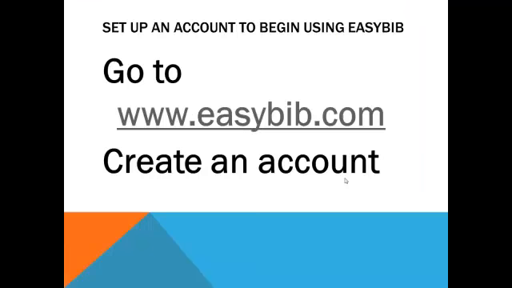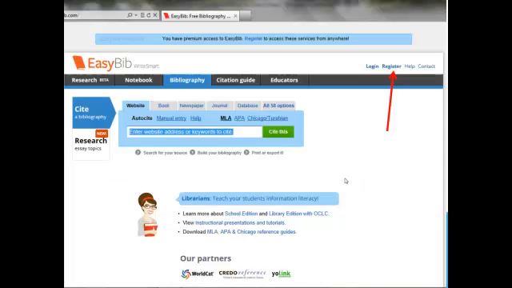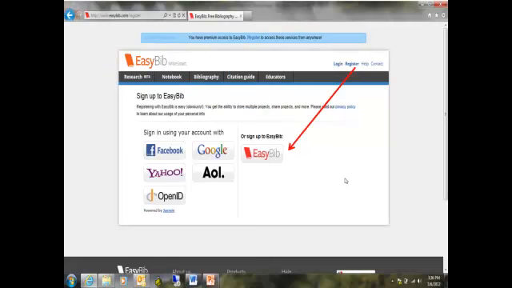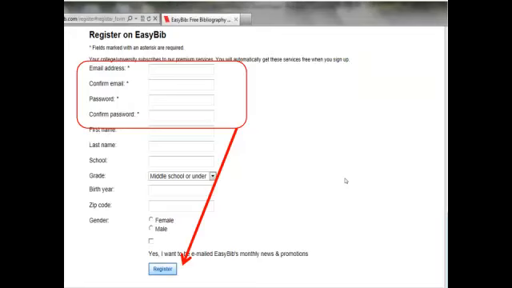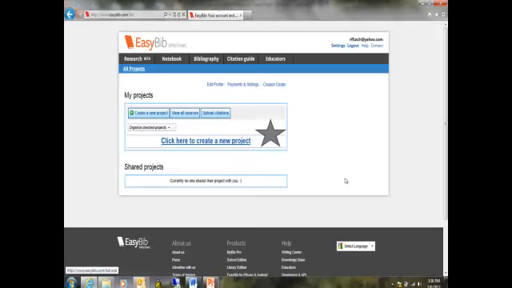Now, in order to begin using EasyBib, you will need to set up an account, and you will need to be on campus. If you're a student who is not on campus, simply send us an email and we will set the account up for you and send you all your information. Just simply go to www.easybib.com to create an account. It's very easy. Go in and tell us you want to register. Sign in through EasyBib. You need your email address and your password. And then you're ready to get started on your new project.